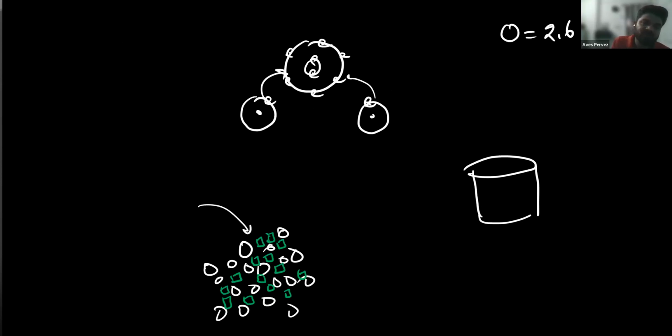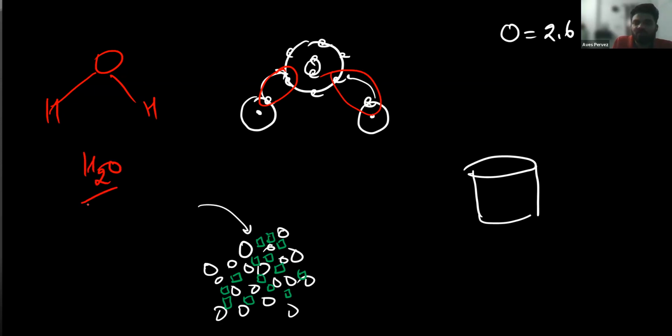So in a water molecule, hydrogen atoms and oxygen atoms are sharing their electrons. They are bonded. How? Because they are sharing their electrons. Like you can see here, this electron is being shared, this electron is being shared. So this is the water molecule formula, that is H2O. We have the water molecule like this, O H H, H2O.